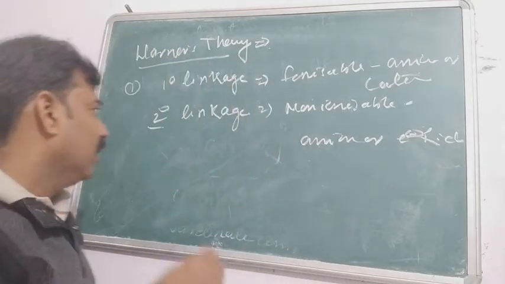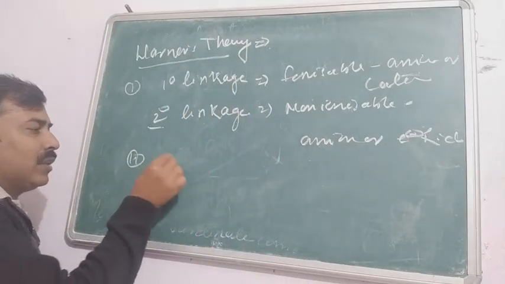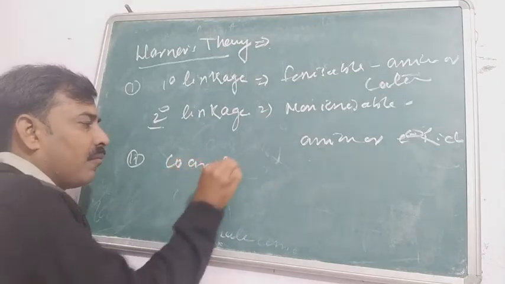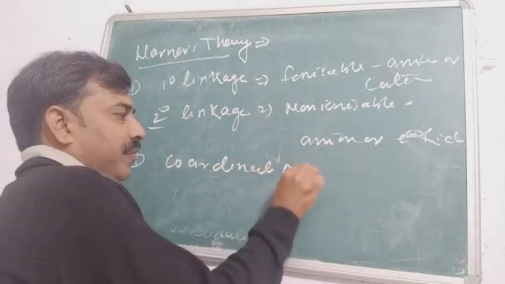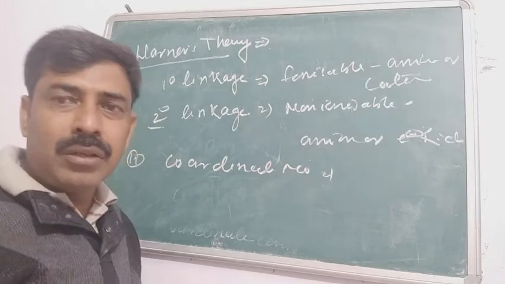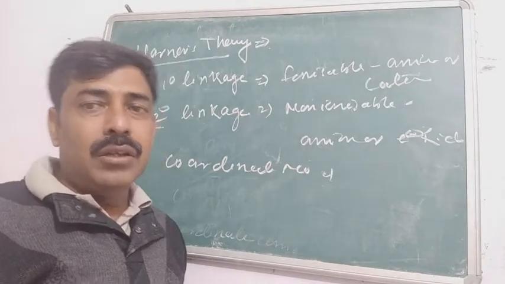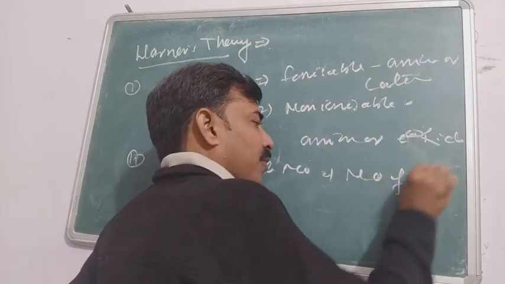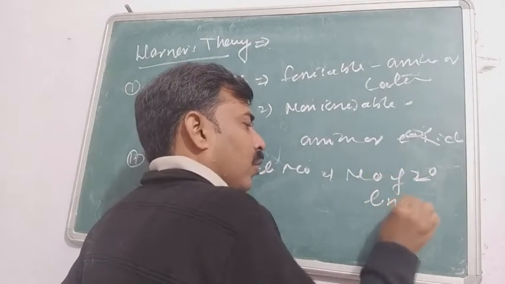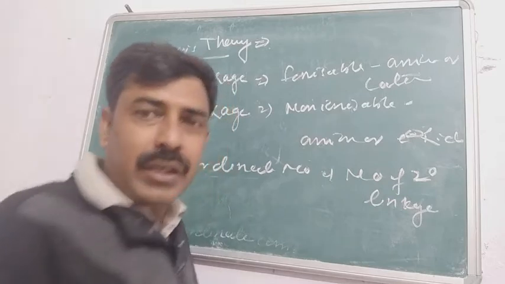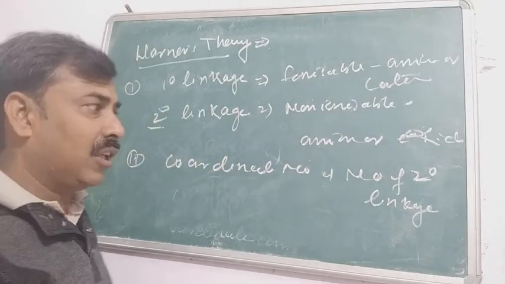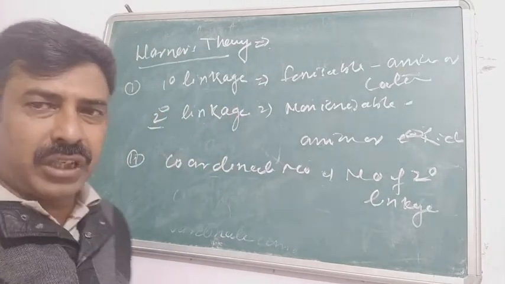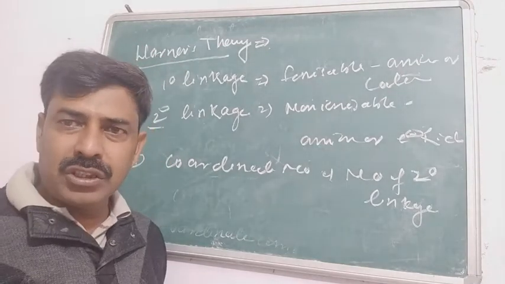He also said that every system has a fixed coordination number. And what is the coordination number? The number of secondary linkages is called the coordination number. We will discuss the secondary linkage in the next topic, then we will discuss it in detail.